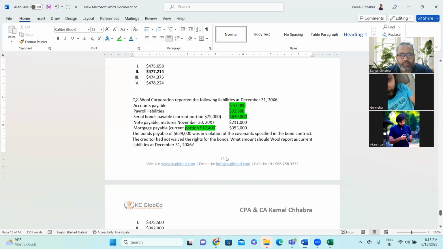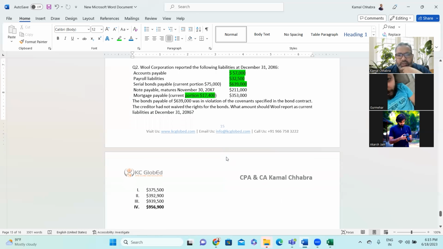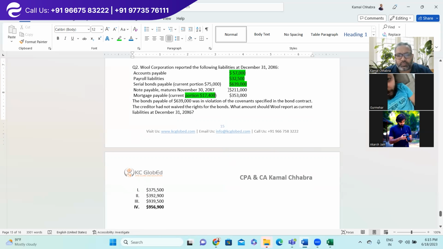So what is the total of these 4 items? Sir, ye bhi toh hoga, 211,000, kyunki November 30, 2007 ko ho raha hai, within 12 months payable hai. No, we will need to see the original maturity, I think. Nahi matlab hum toh jis date ko report kar rahe hain us din se dekhte hain na 12 mahine.